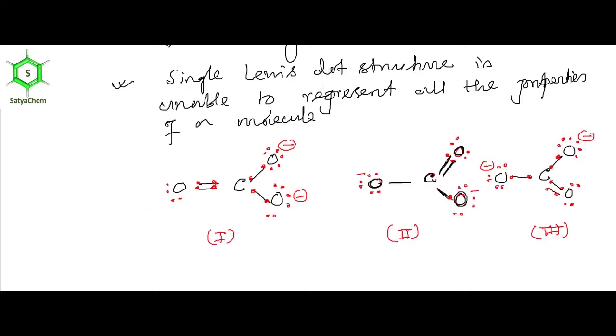Now we need to think in this way: if I represent the bonds, this is A, this is B, this is C. See, for A, the bond between carbon and oxygen, twice it is a single bond and once it is a double bond.